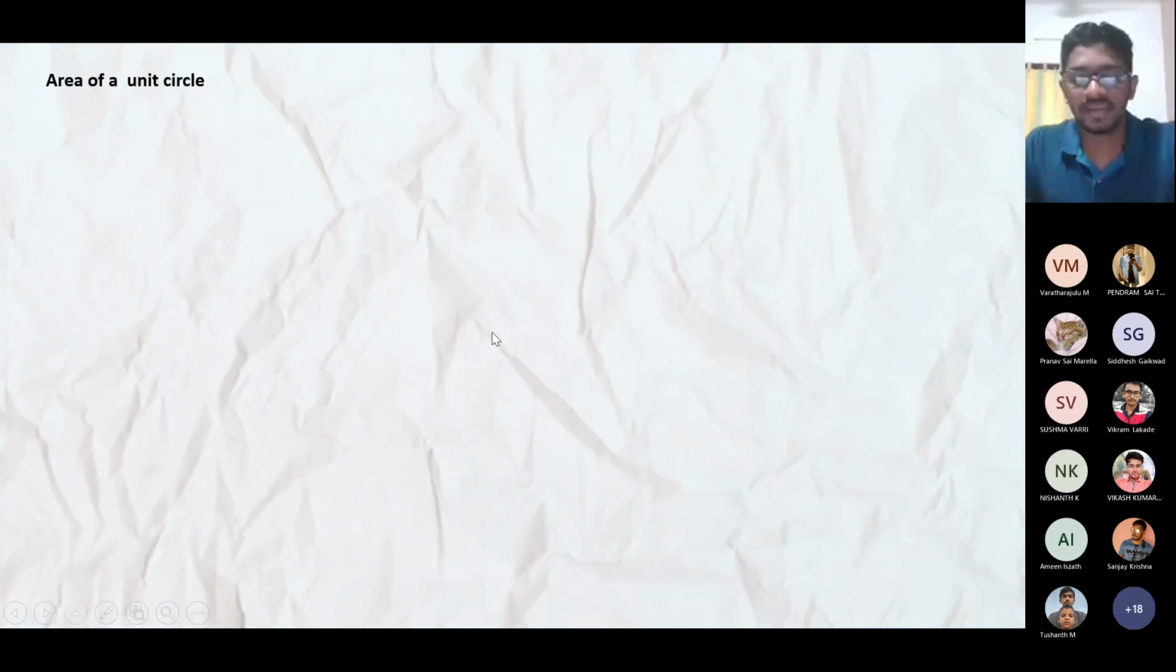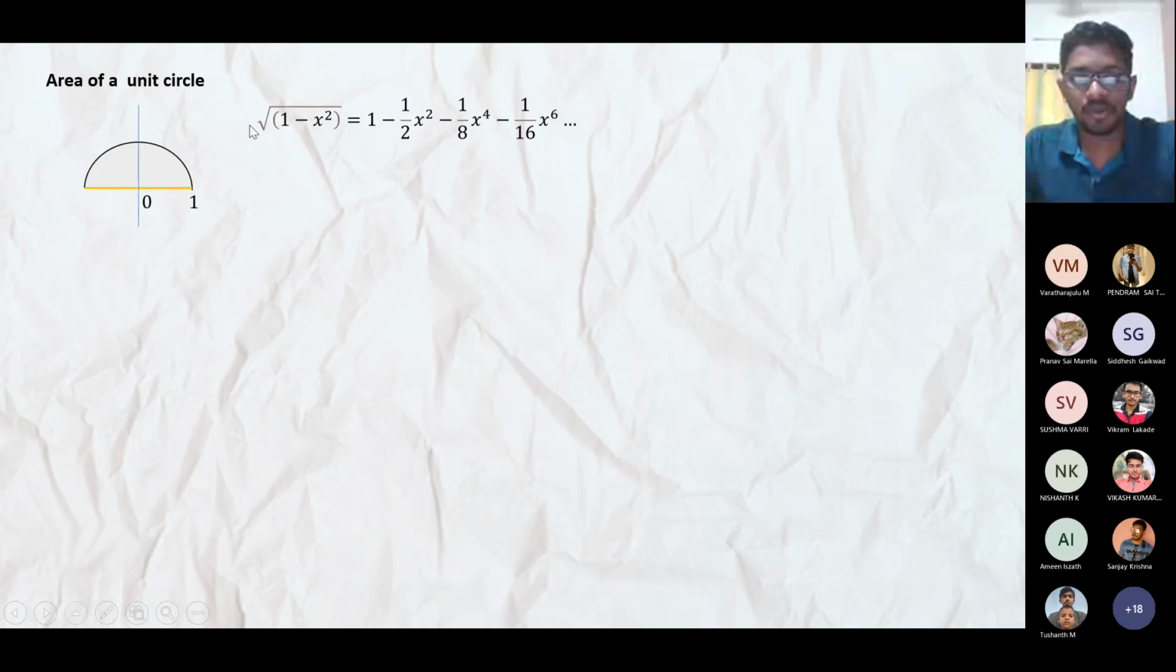So now we are finding the area of a unit circle with the equation x squared plus y squared equals 1. I'm representing the circle here. So y can be represented as the root of 1 minus x squared. Using the binomial theorem we have learned before, this is (1 minus x squared) to the power 0.5. So we can expand this as represented here, and we are finding the area for this region.